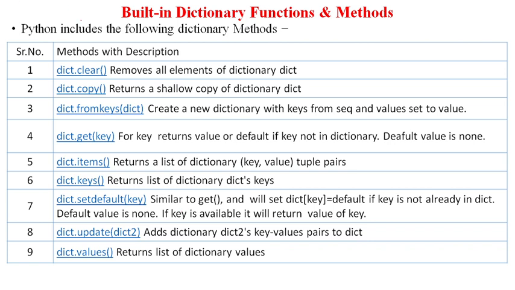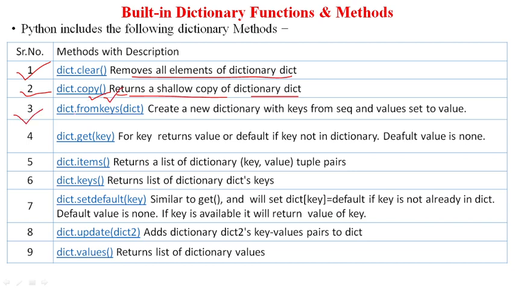The first function, which we have already seen, is the clear function. It removes all elements of the dictionary. The copy function returns a shallow copy of the dictionary without changing the original copy. If any modification is done on the shallow copy, then it will not reflect on the original copy.